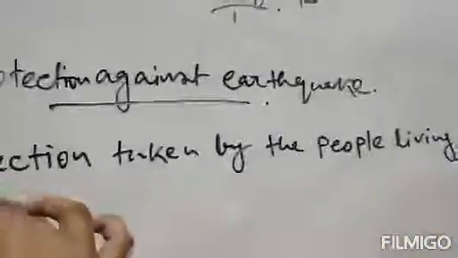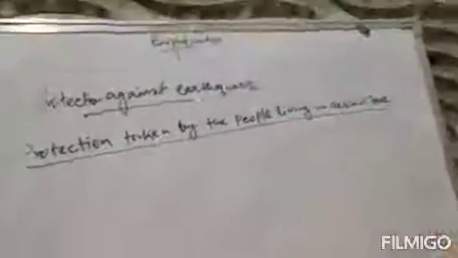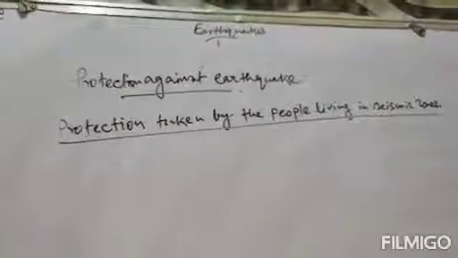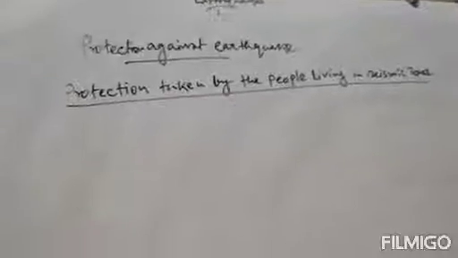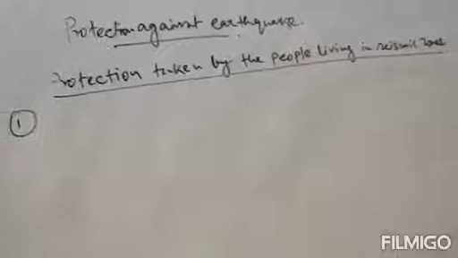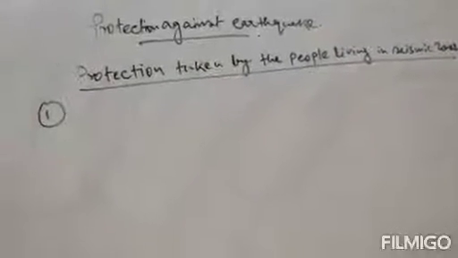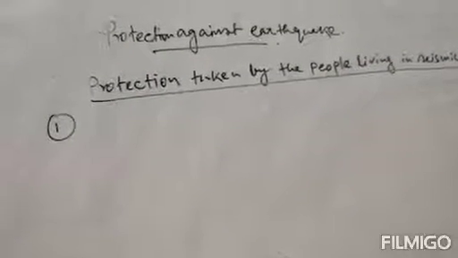In that place, how can you take precautions? Number one protection is that all the houses and other buildings in seismic zones should be designed and constructed in such a way that they can withstand major earthquake tremors.